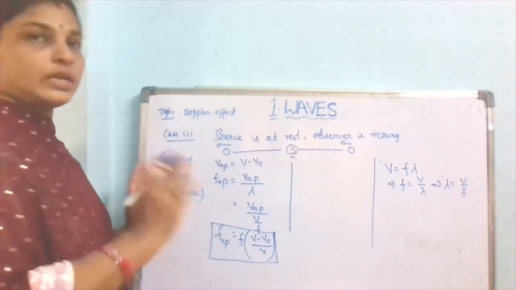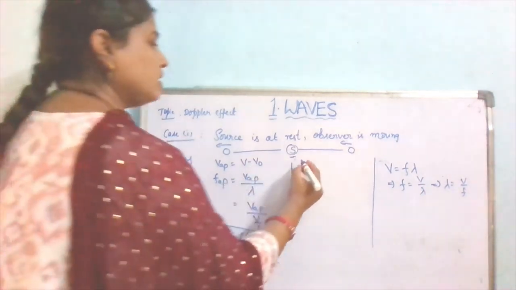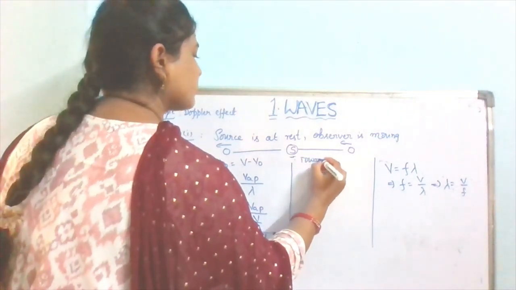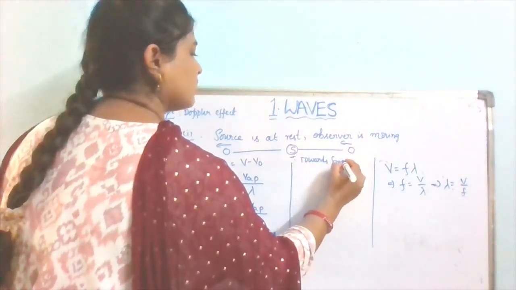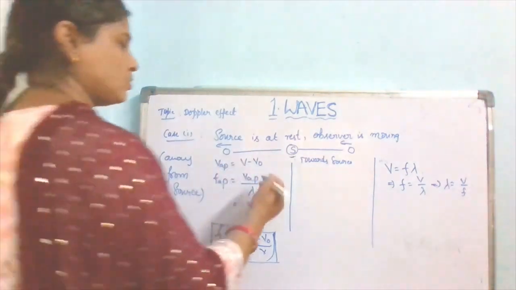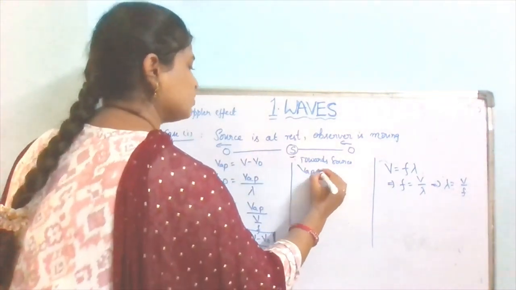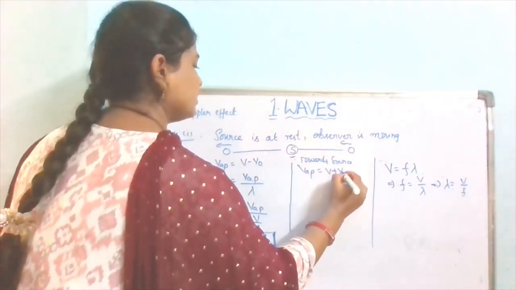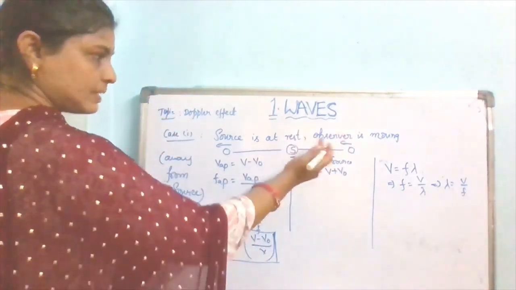From the source, and towards the source, the observer is moving towards the source, v apparent equals v plus v naught. Why? Because it is approaching the source.